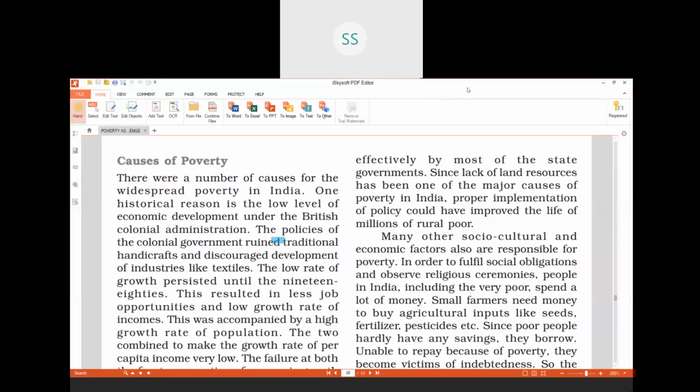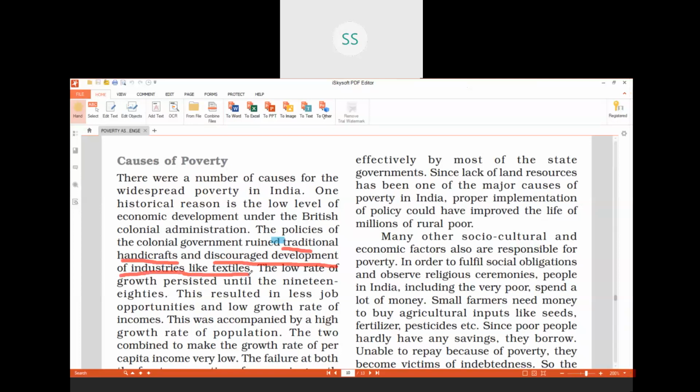We all know that before independence, mostly the people worked in the agriculture sector and they used to make cloth in the handicraft industry. So when Britishers came to India, they took our raw material to their country, especially the cotton raw material. They exported it from India to Britain and they brought their cotton textiles to India.